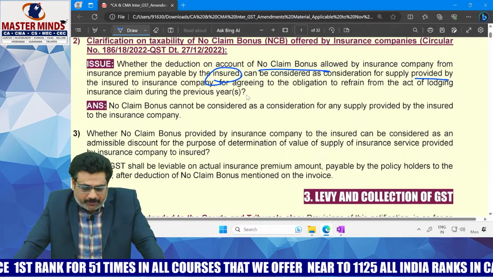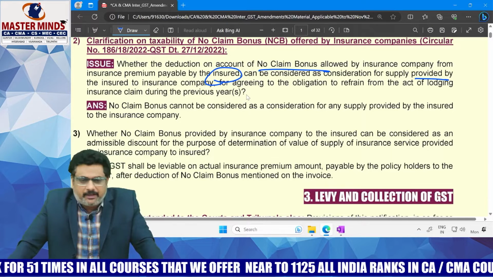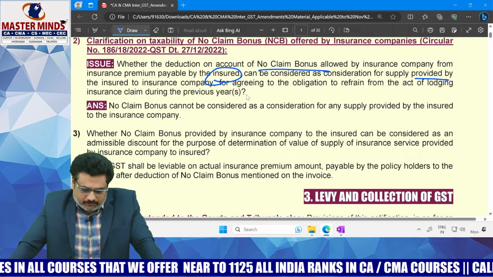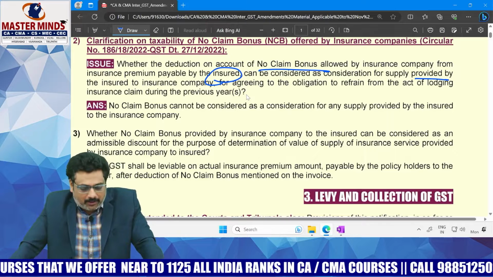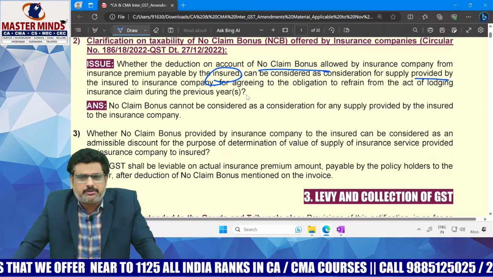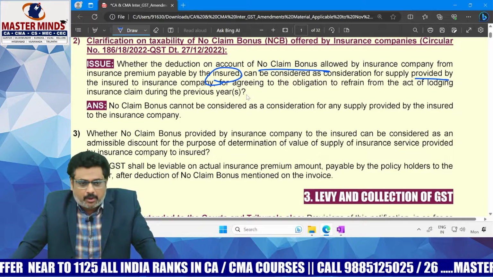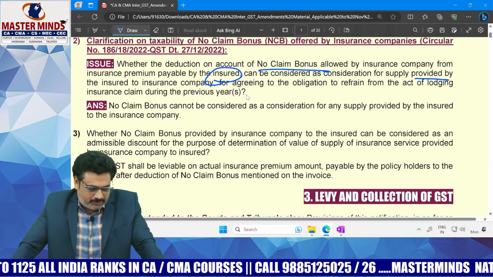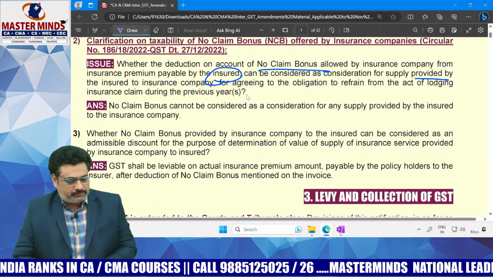So, what is the point here? As per Section 7, sub-section 1A, which deals with that, along with Schedule 2, it provides that agreeing to an obligation to refrain from an act or tolerate an act, or not to do something, shall be treated as supply of service.